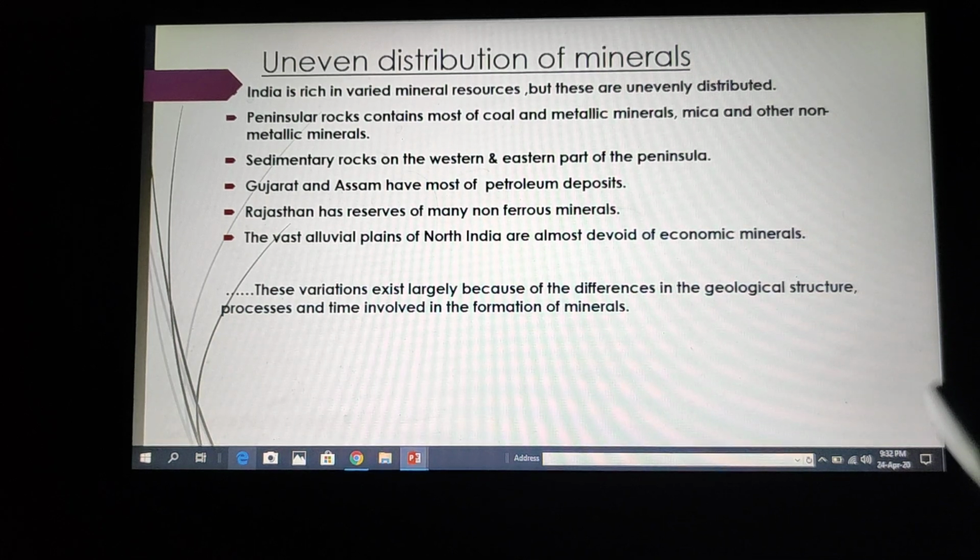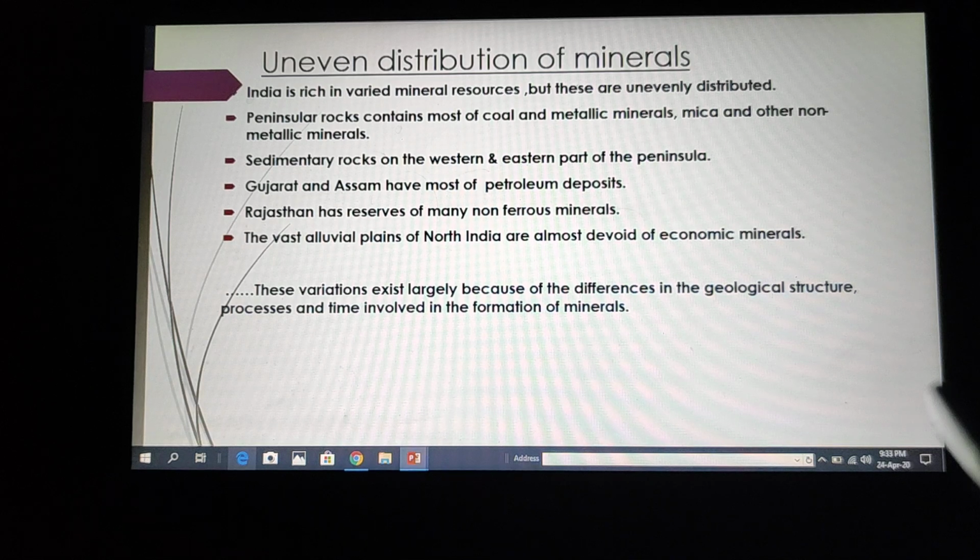Good morning, everyone. Now, in the previous lecture, we have discussed the occurrence of minerals, different modes of occurrence of minerals. Today we'll be discussing their distribution. How are they distributed in India? Now, we all know that our country is rich in mineral resources, but these are not distributed equally.